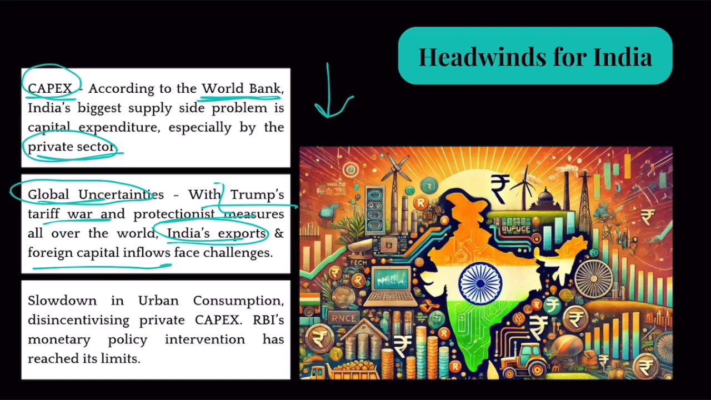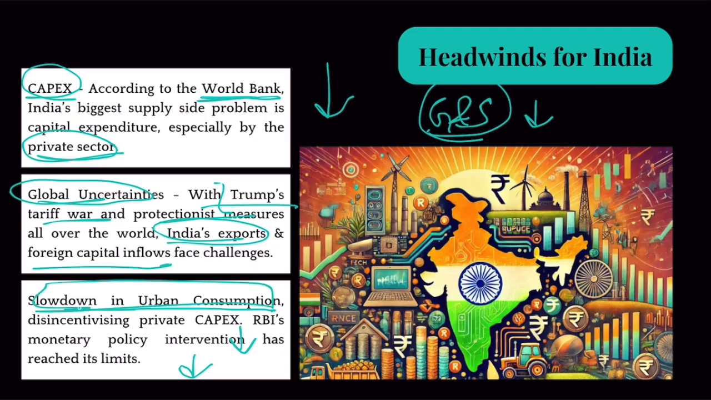Plus, it has been seen that there is a slowdown in urban consumption levels. So urban people are spending less money on buying goods and services. Now, if they are spending less money, why would a private company open another factory to produce more goods and services? Because the existing goods and services are not being bought completely by people, right? So this would disincentivize private people from investing in more factories. So private investment is down, capex is down, because of slowdown in urban consumption.